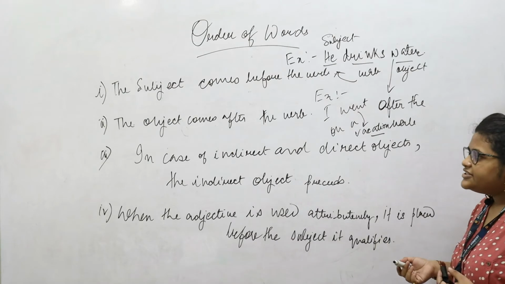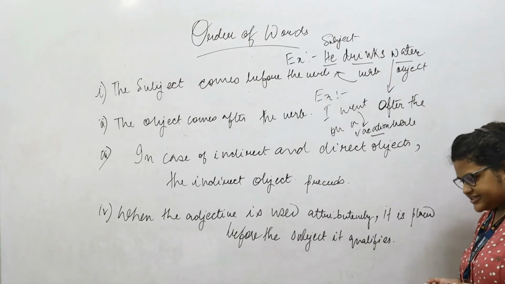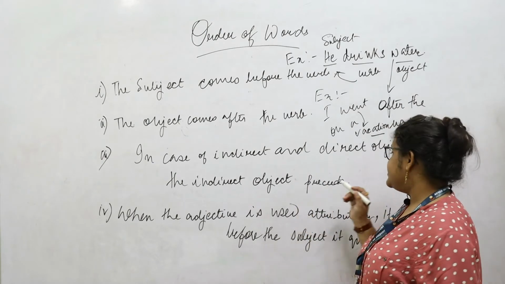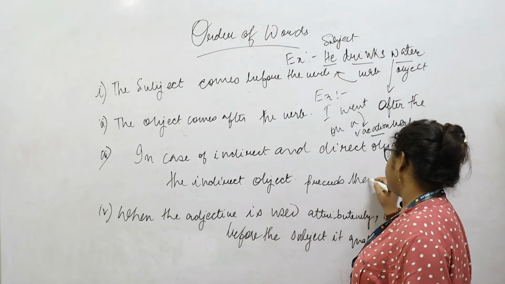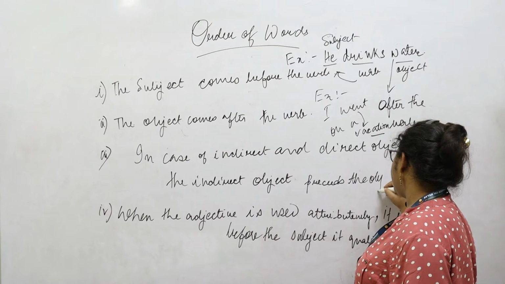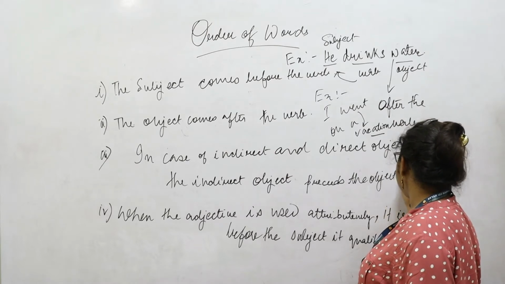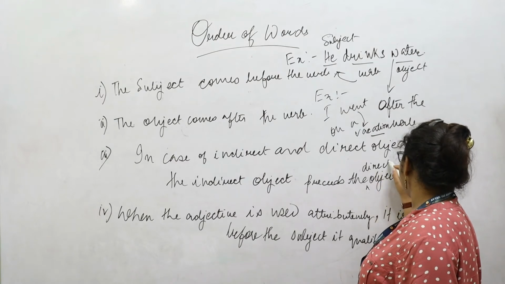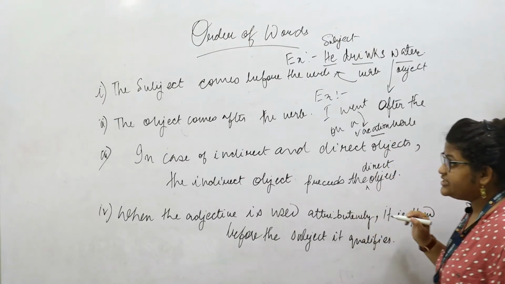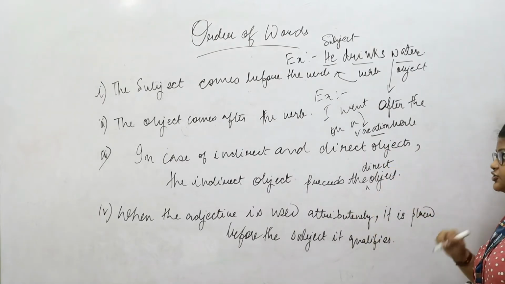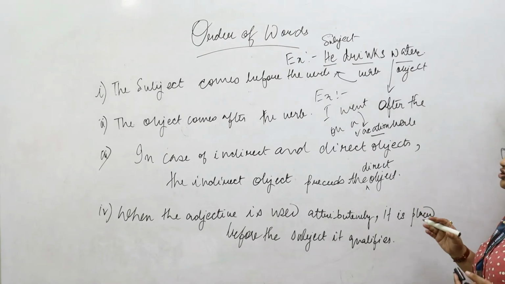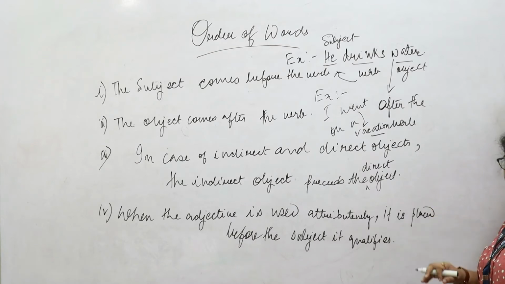In the third case, where there are both a direct as well as an indirect object, the indirect object precedes the direct object. You all might know what is a direct and an indirect object. An indirect object is the one through which the agency operates, and the direct object is the one on which the action of the subject is being reflected.